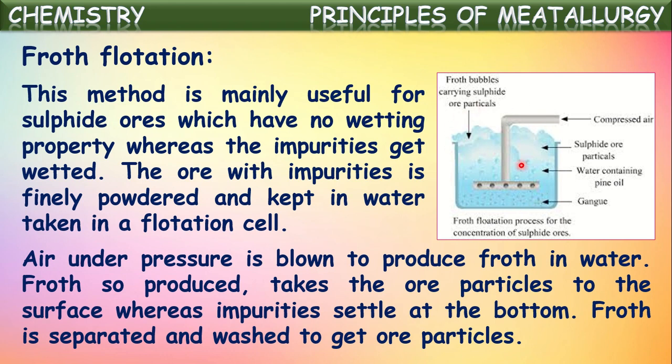Now here this froth, nothing but foam, is with ore particles. Sulfide ore particles are flowing here along with the froth. This froth is separated and washed to get ore particles. In this way, impurities or gangue is separated from these metal sulfide ores by the technique called froth flotation.